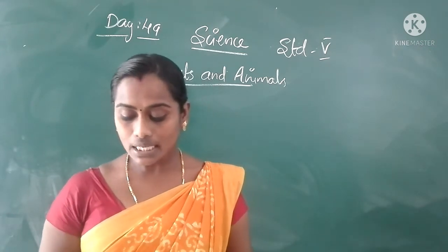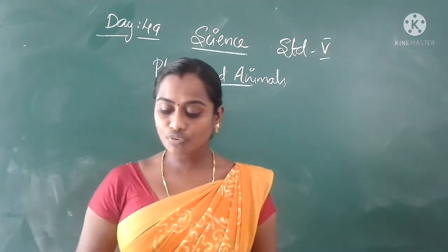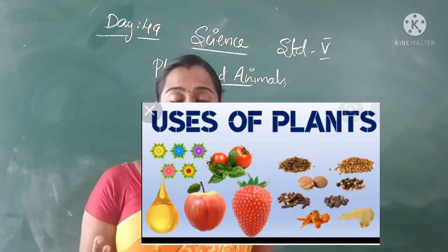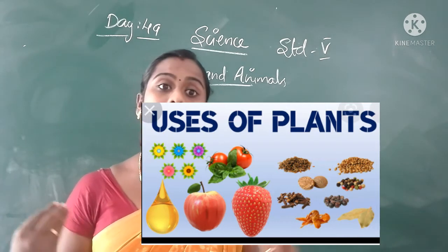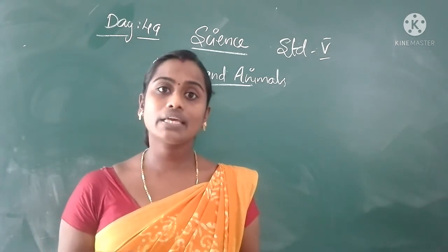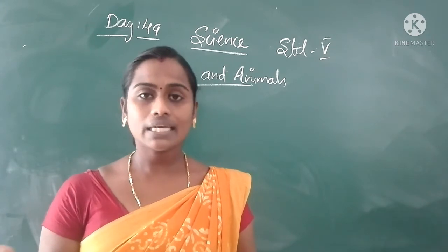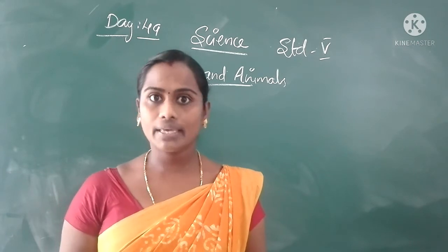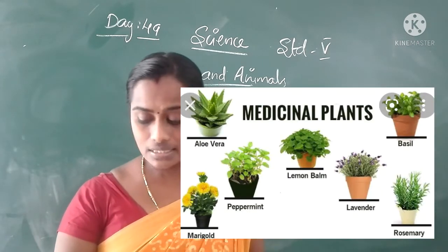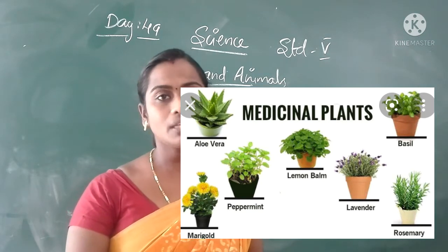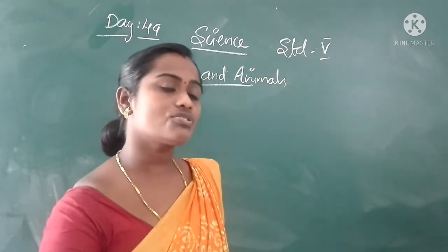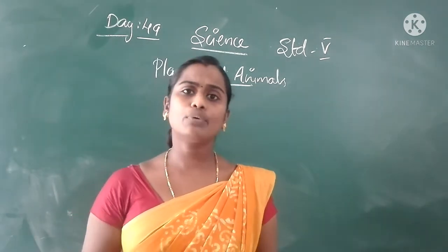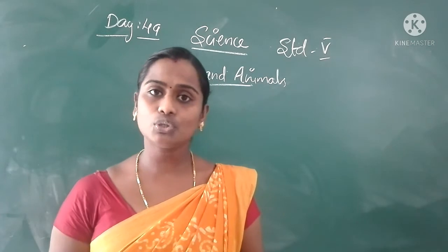Clear. The second point is trees provide us with shade, wood for fuel, timber, medicine, and so on. Is it? From trees we get shade. And also we get timber. Timber means wood for making furniture, etc. Also wood for our fire. And also we get medicines and so many byproducts from the plants. Not only the trees, the herbs, shrubs, climbers, creepers, all types of plants are very useful to us.